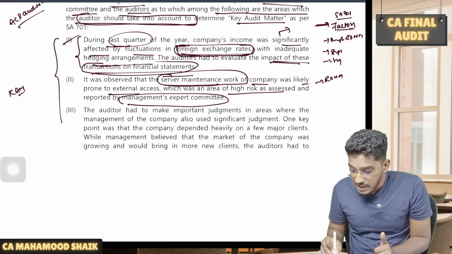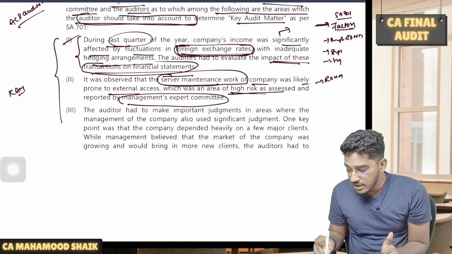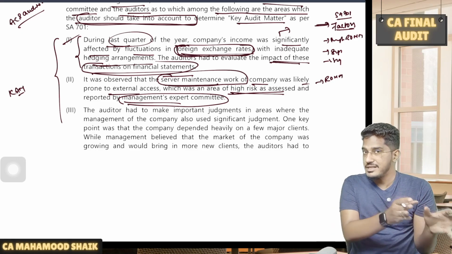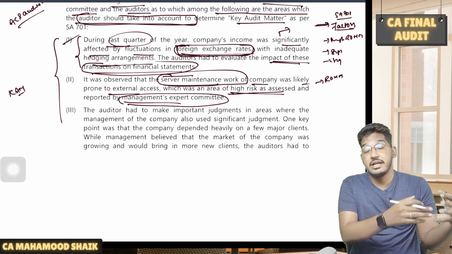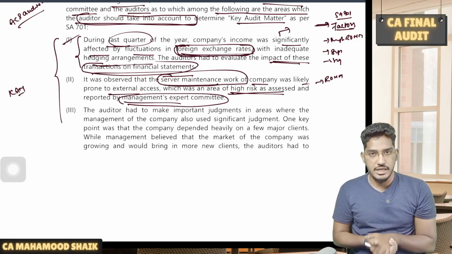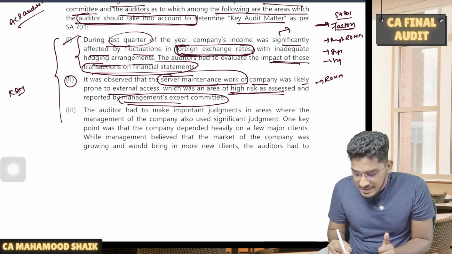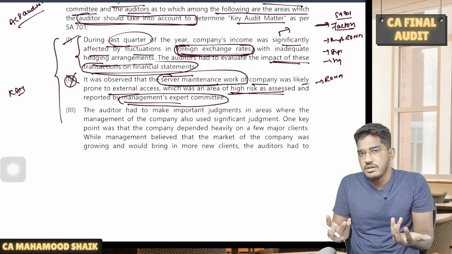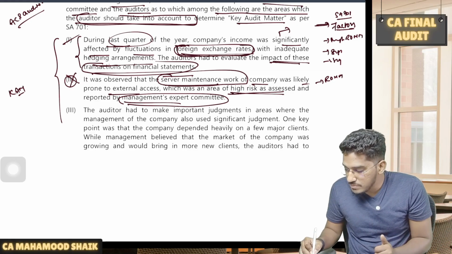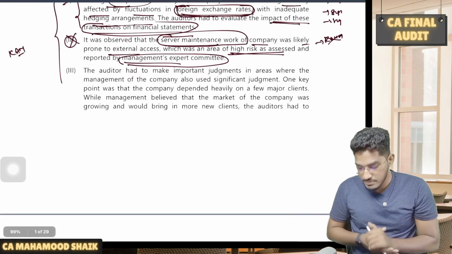So it was observed that server maintenance work of the company was likely prone to external access, which was an area of high risk assessed and reported by the management's expert committee. Okay, this is a high risk area, but it is a high risk area related to operations. It has nothing to do with the financial statements of the company. It has nothing to deal with the financial statements of the entity. So that's why, even though this is a high risk area, it is not something which the auditor will consider significant while conducting the audit of the financial statements. So that's why this might not be a key audit matter. Why? Because it has nothing relating to the financial statements.